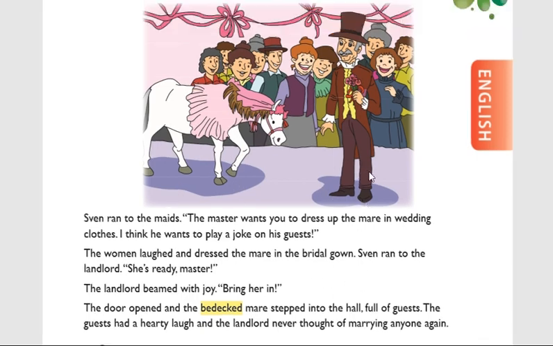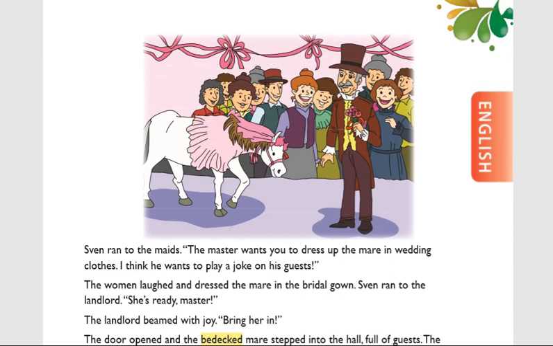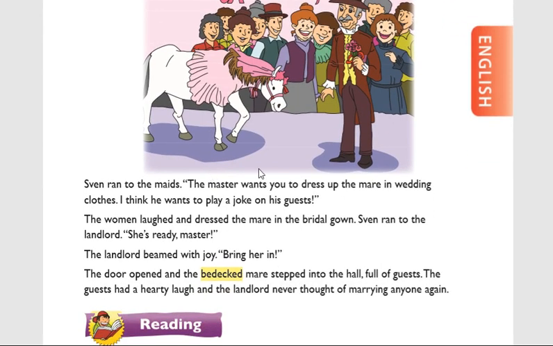Then the landlord understood he doesn't want to marry anyone again. In place of Katrina, Sven had brought a female horse. So when it came, he understood Katrina doesn't want to marry me.